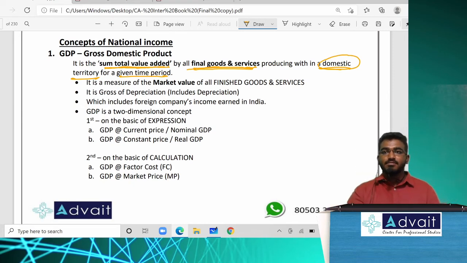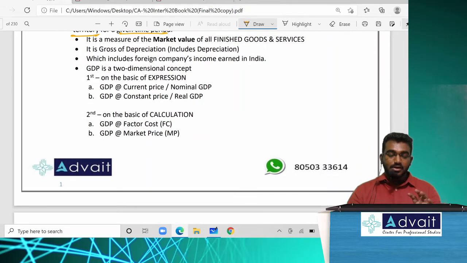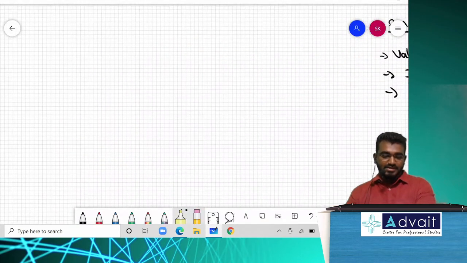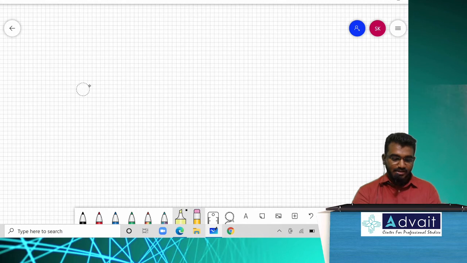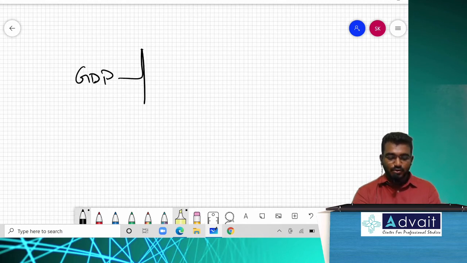Superb. Now, what is the meaning of GDP? It is a sum total value added. Now the very first technical word is what? Sum total value added of all final goods and services produced within a domestic territory for a given period of time. Now, your GDP is a two-dimensional concept. Now first understand here. What is this two dimension? GDP is a two dimension.